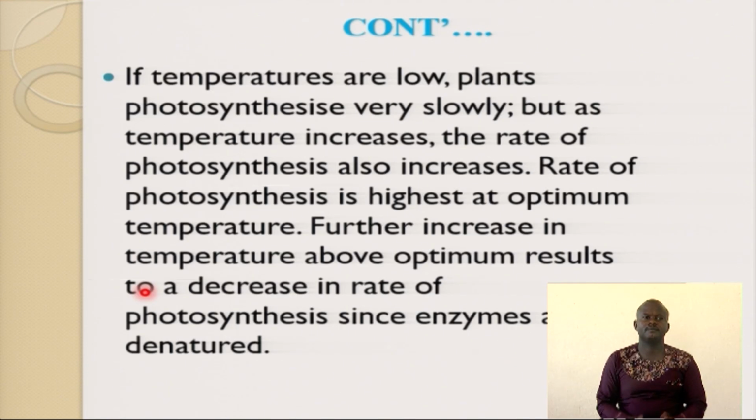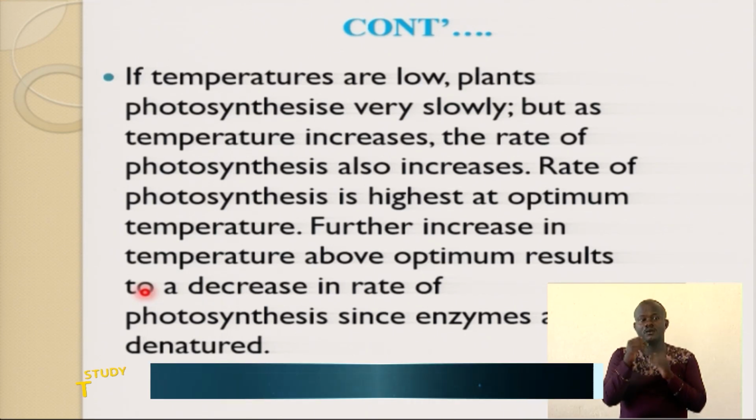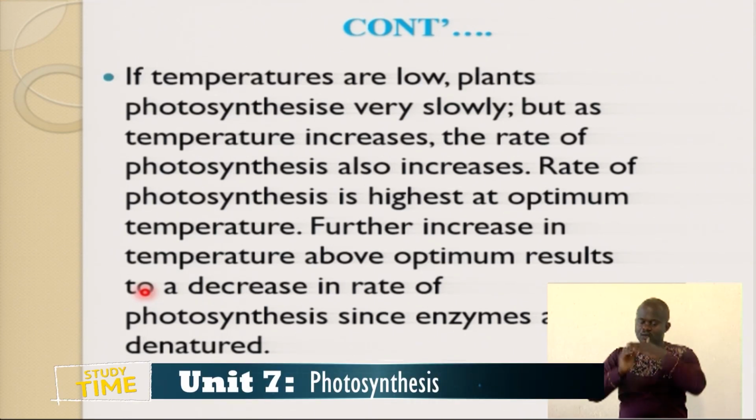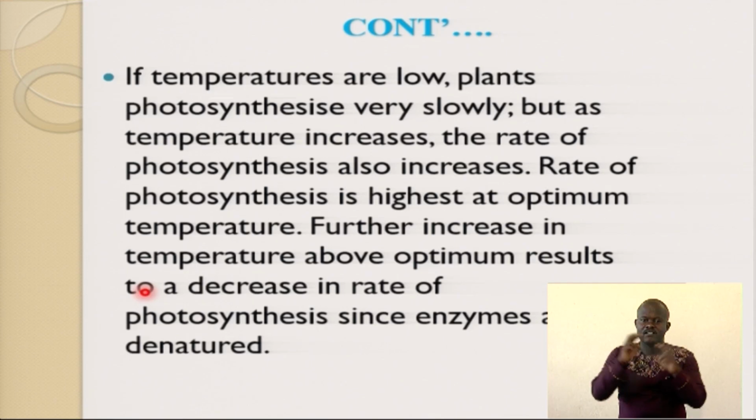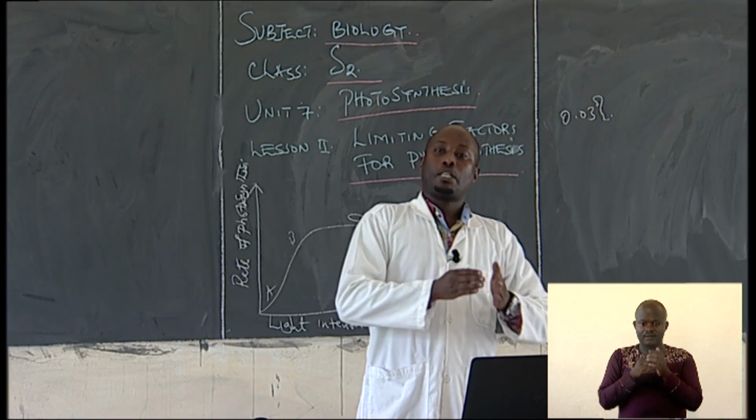And once the enzymes are denatured, or destroyed, that means the rate of photosynthesis is going to be very slow because some of the enzymes have been denatured. So we compare two things. High temperature, meaning that it must be optimum temperature for the plants to photosynthesize. That is very clear. Optimum temperature for the enzymes for the plants to photosynthesize. And it means that there must be optimum temperature.